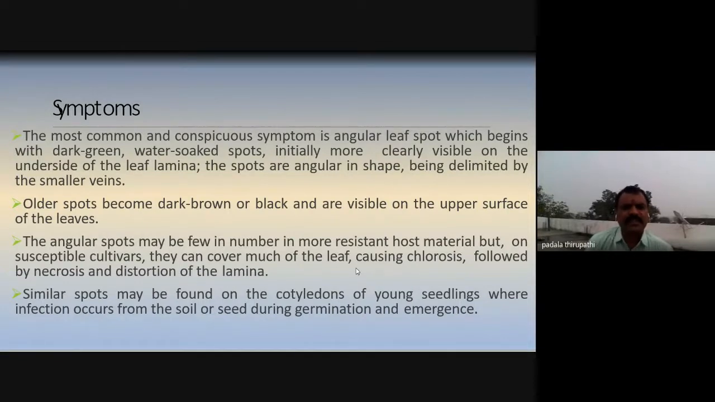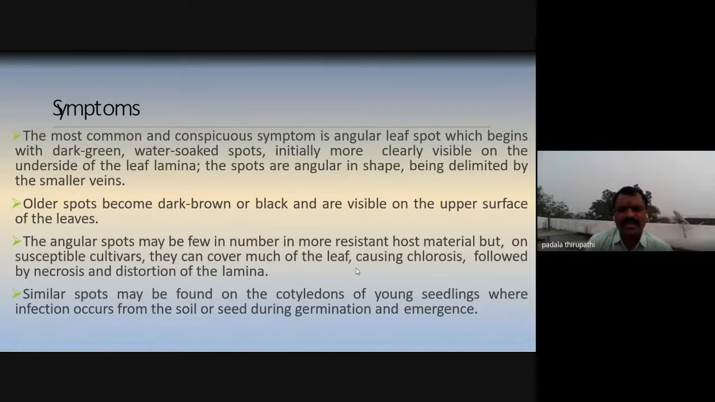The angular spots may be few in number in more resistant host material, but on susceptible cultivars, they can cover much of the leaf, causing chlorosis followed by necrosis and distortion of the lamina. Here, what we observed in this disease is chlorosis. Chlorosis means the green color is going to be lost. We can call it chlorosis.